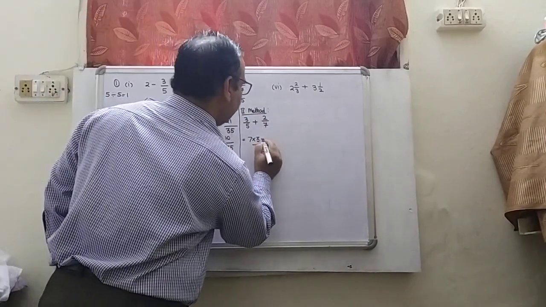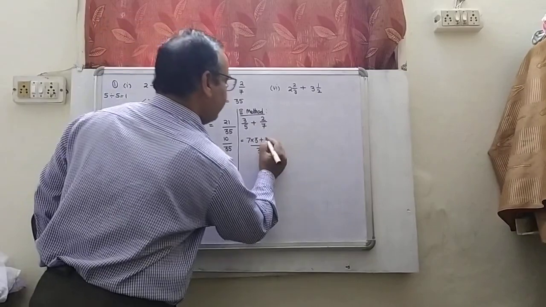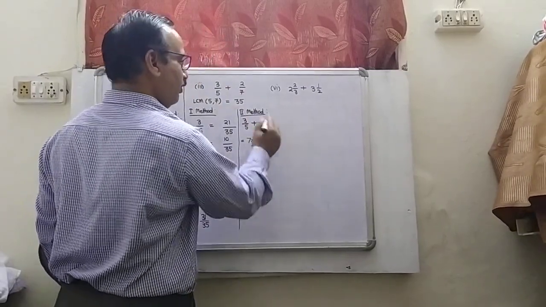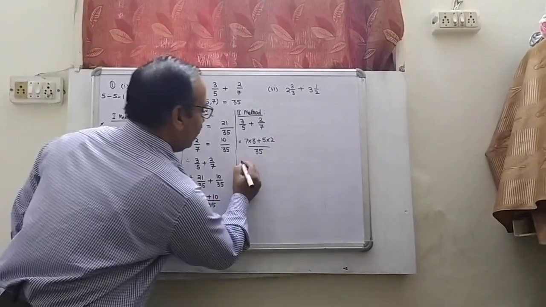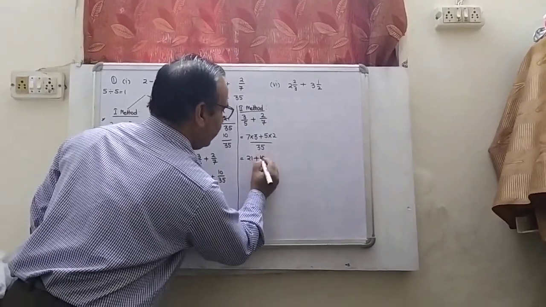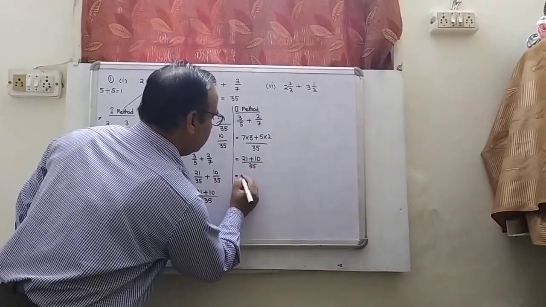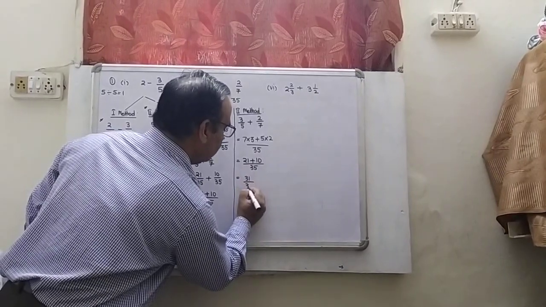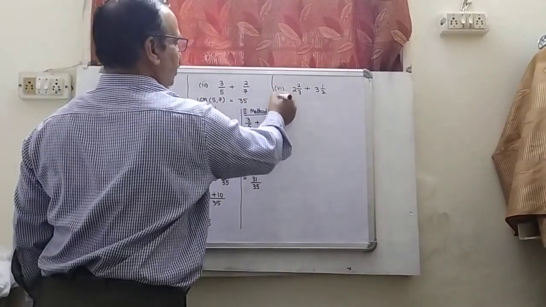Use that sign, plus. Now divide 35 by 7. It will become 5. Multiply by the numerator of the second fraction, 2. So it will become 7 3s are 21 plus 5 2s are 10 over 35. You will get the same value, 31 over 35. So in this manner, you may choose any method.